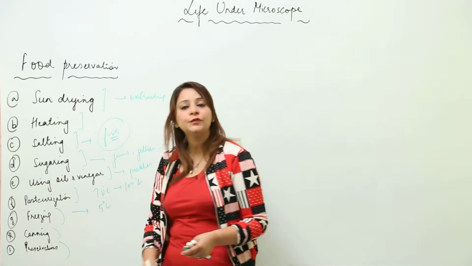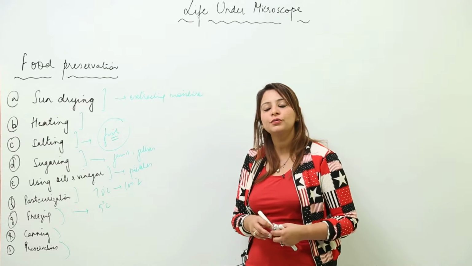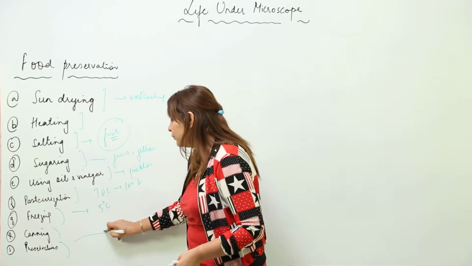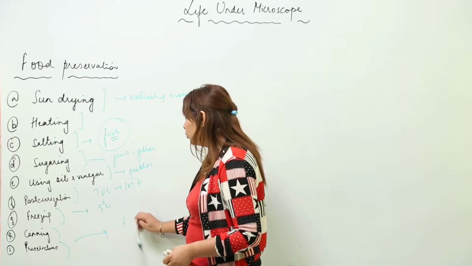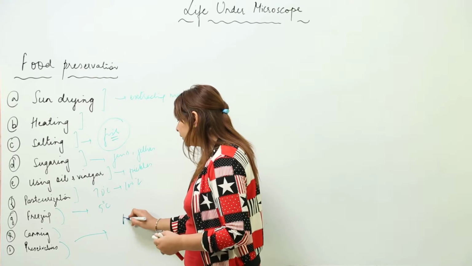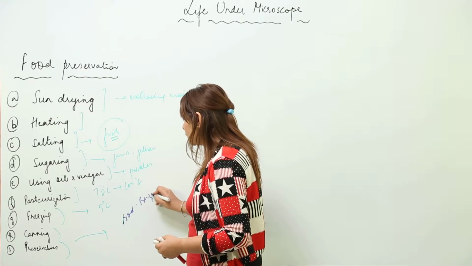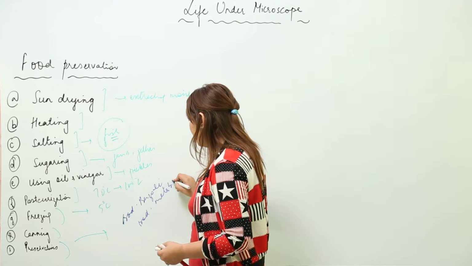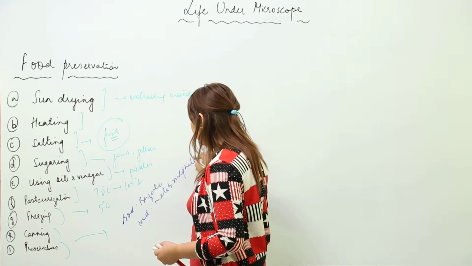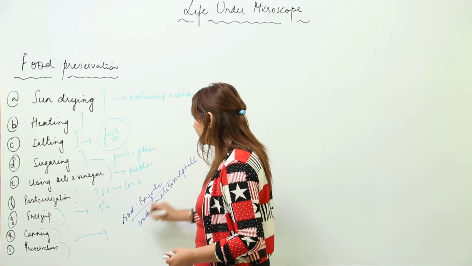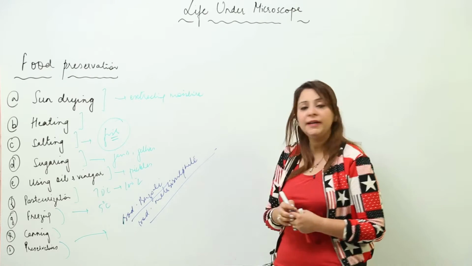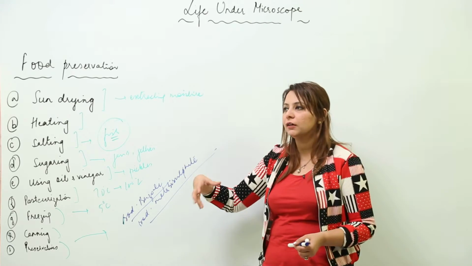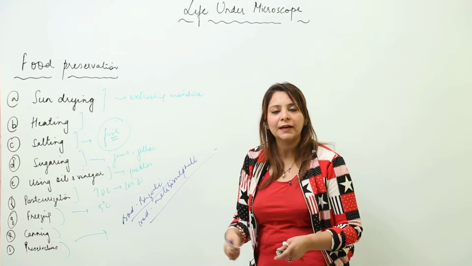Last is preservatives. We add certain chemicals in order to keep the preservation process going. The chemicals most commonly used are sodium benzoate and sodium metabisulfite. These are the common preservatives, which are added into a food item and act as a preservative.